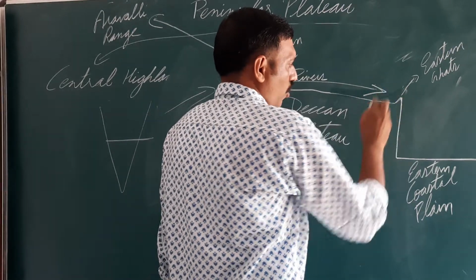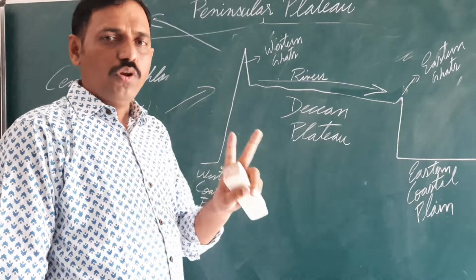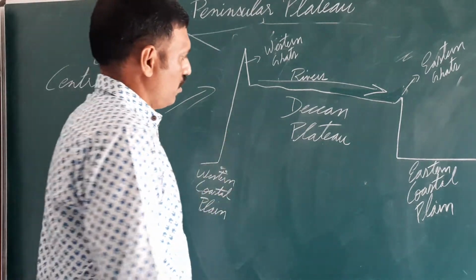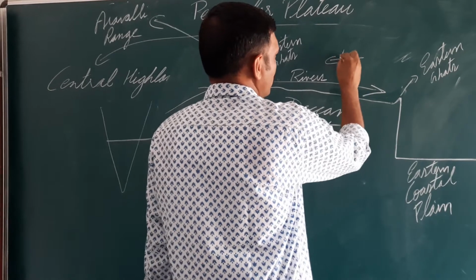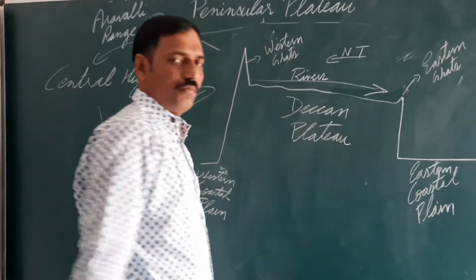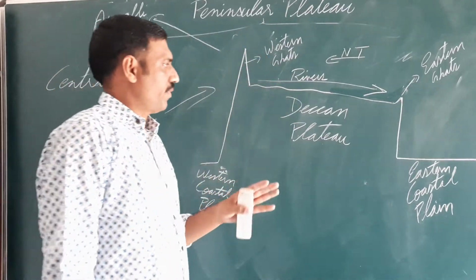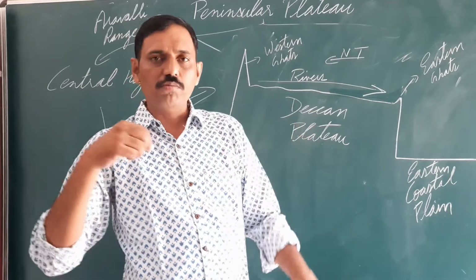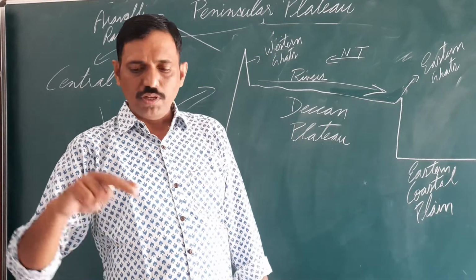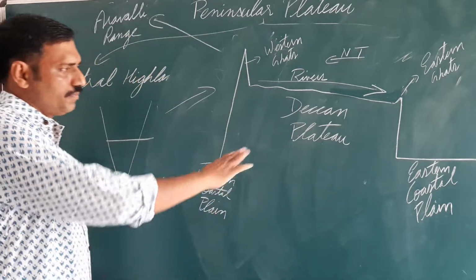Eastern Ghats are not continuous. There are gaps in between. Only two rivers of the peninsula region, this region, flow towards west. These are Narmada and Tapi. These are flowing in the Rift Valley. You have seen the Central Highland and Deccan Plateau. In between, the Narmada river is flowing, and Narmada and Tapi river flow parallel to each other. Clear?